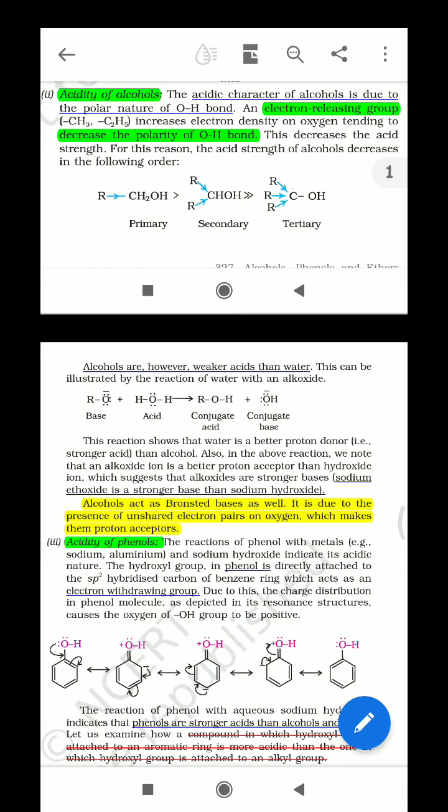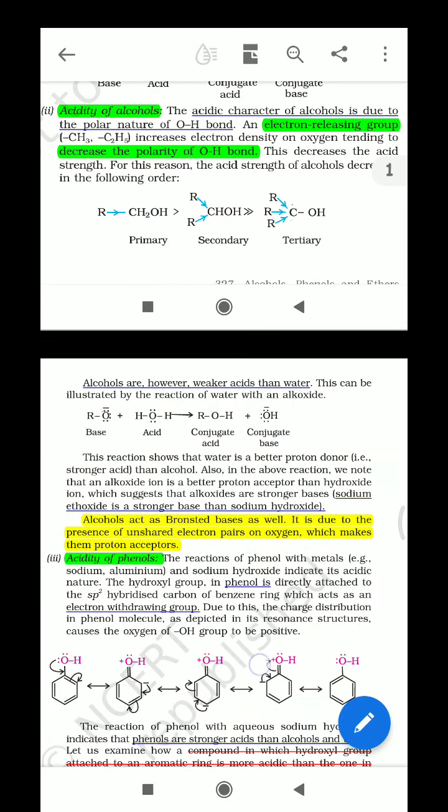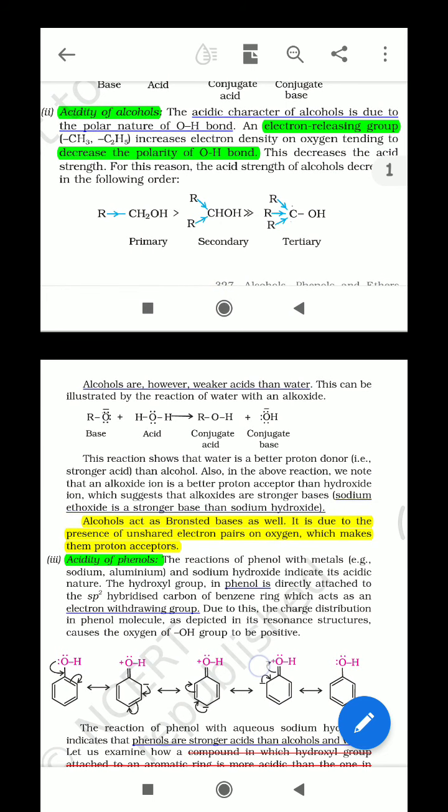So if a question asks to explain the acidic character of primary, secondary and tertiary, what would be the explanation? The first point is that acidic nature is due to the polarity of the OH bond, and the carbon chain behaves as an electron releasing group, and an electron releasing group decreases the polarity of the OH bond, and hence it decreases the acid strength of alcohol.